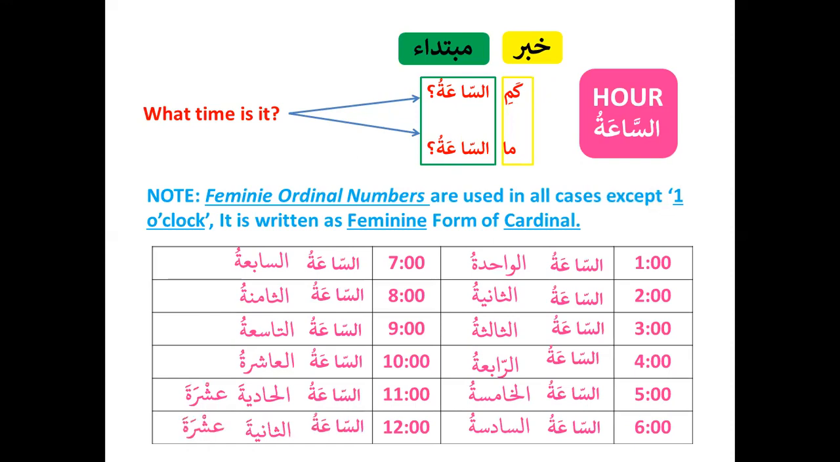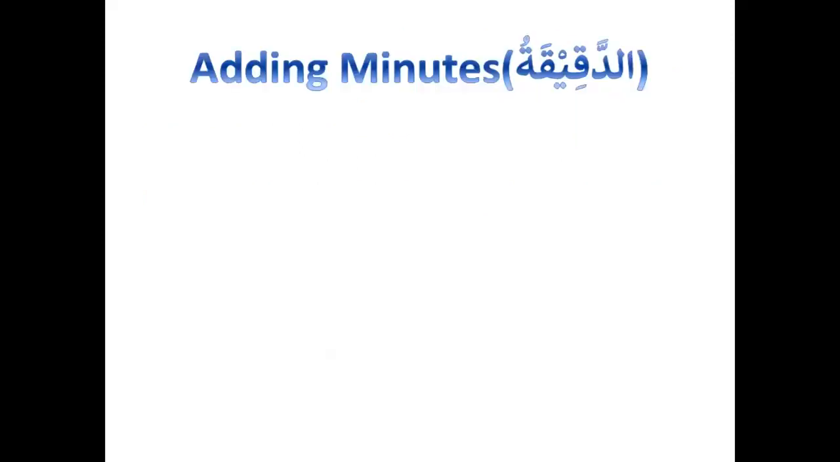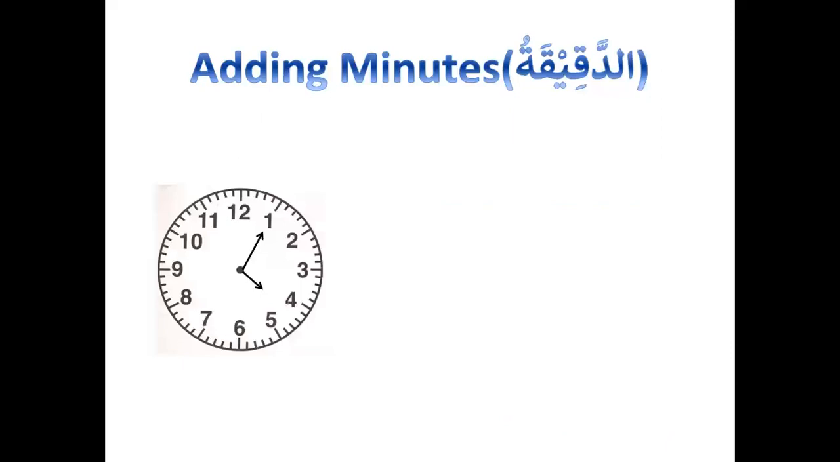Now this is how you write simple 1 o'clock, 2 o'clock, 3 o'clock, 4 o'clock in Arabic. Now let's see how we write when you add minutes. So for example, if you want to take 5 o'clock and 5 minutes, 5:05, 5:10, how will you say that? For example, over here you have the time 4 o'clock and 5 minutes. This is how you write it in English.